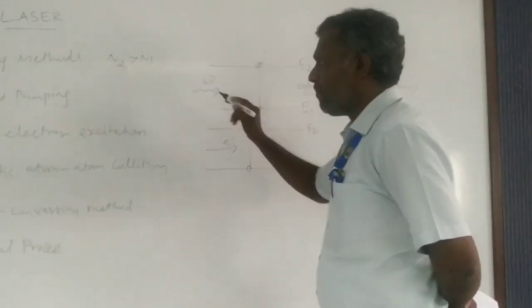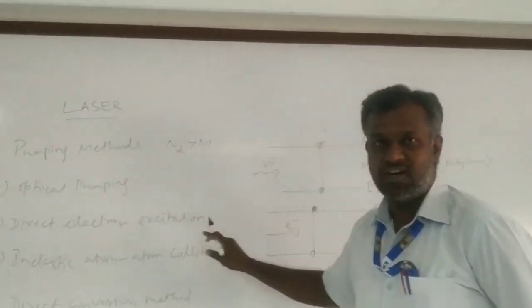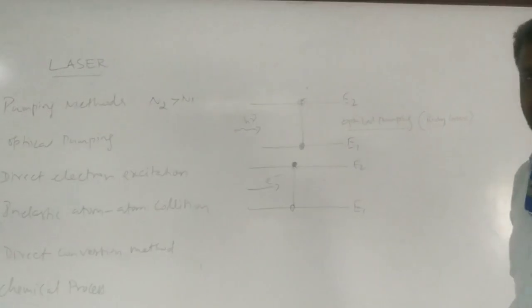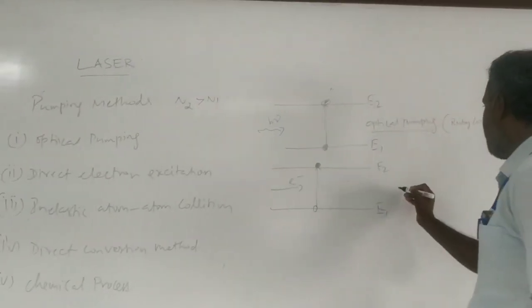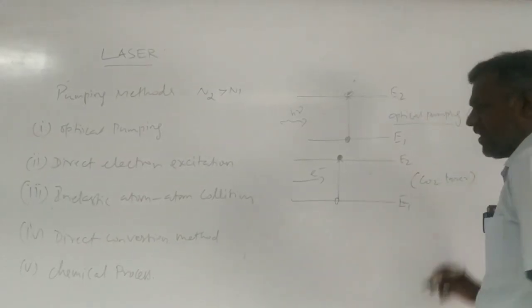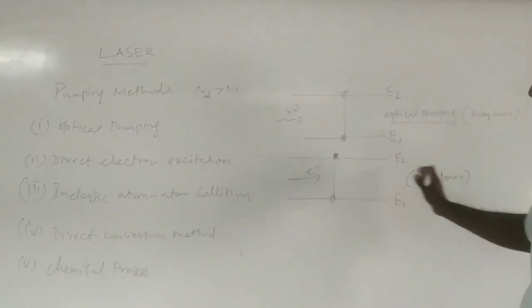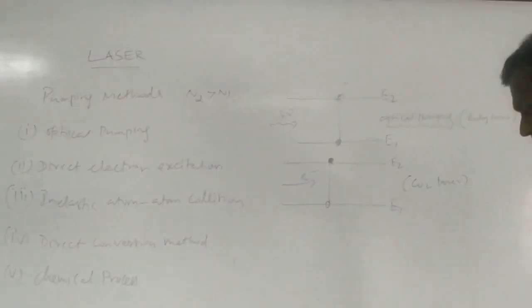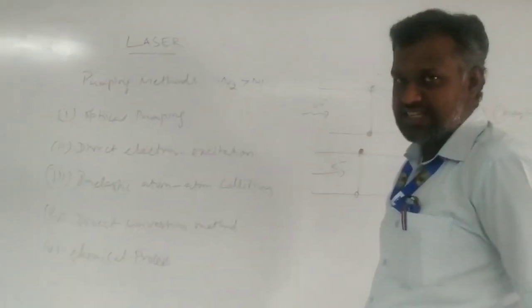This type of pumping is direct electron excitation. An example is the CO2 laser, carbon dioxide laser, a very popular invisible laser.